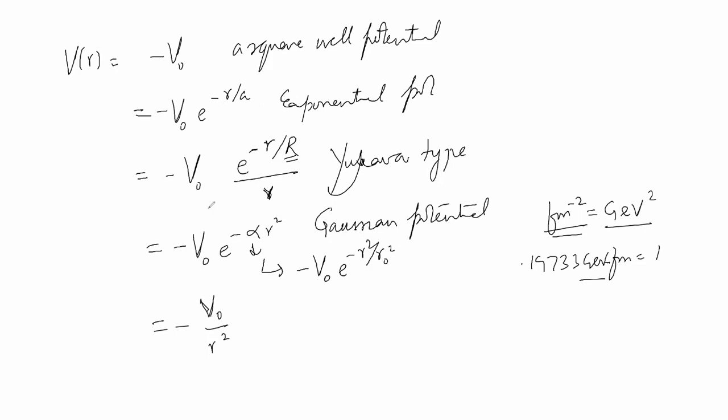Therefore you can have different types of potential, and then you can try to understand the results of the differential scattering cross section based on these different forms, and try to find out which form of the potential explains the experimental data very well. Okay.